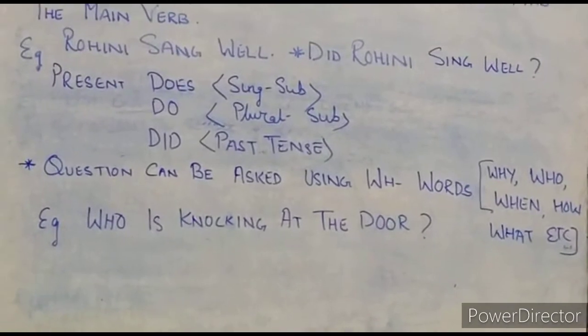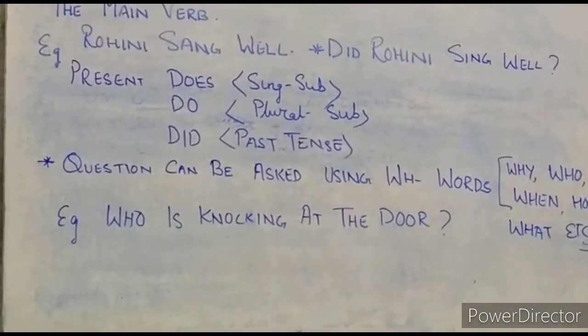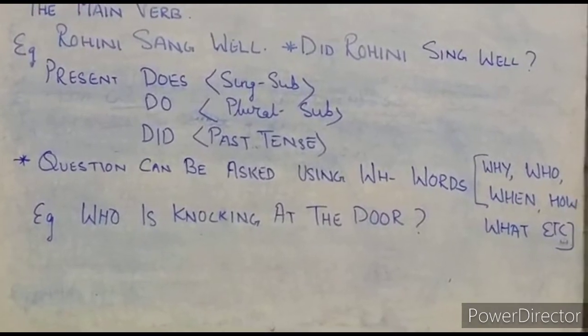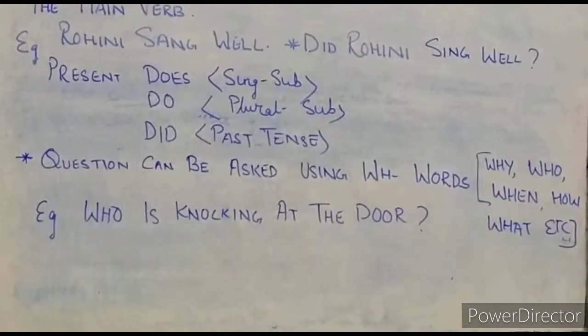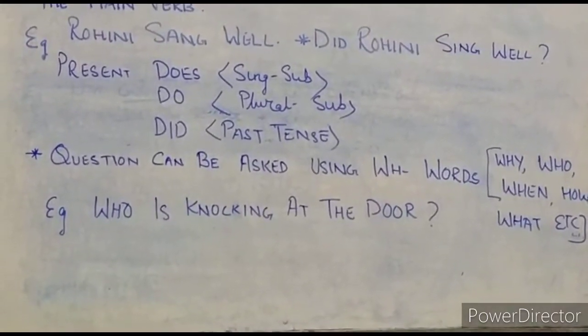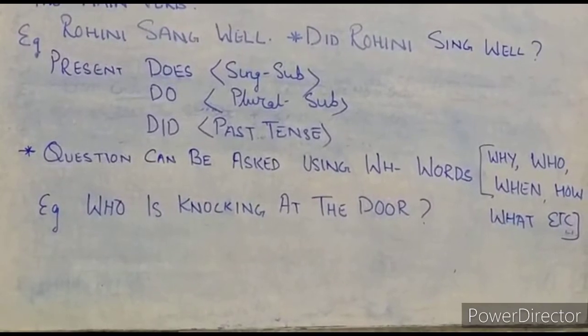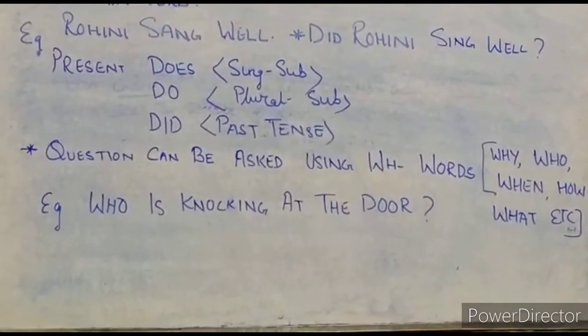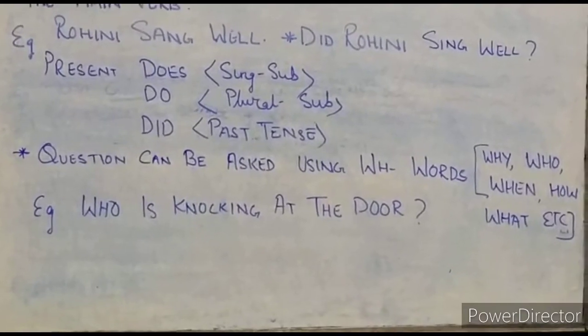Now see the next one. Questions can be asked using WH words. Now what are WH words? Why, who, when, how, what, etc. So a statement can be made into a question with the help of a WH word. Example, who is knocking at the door?